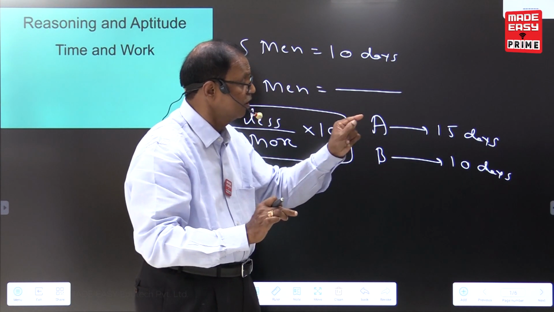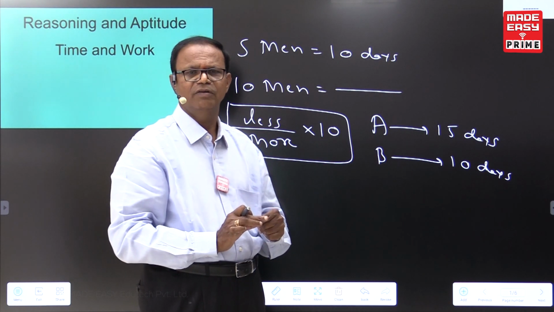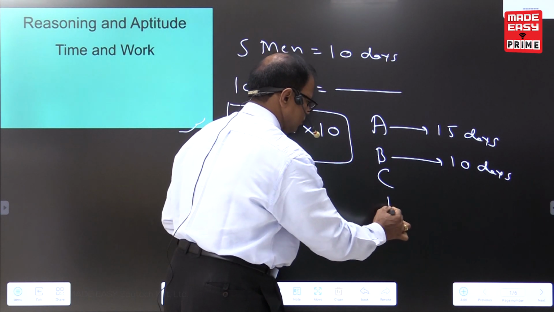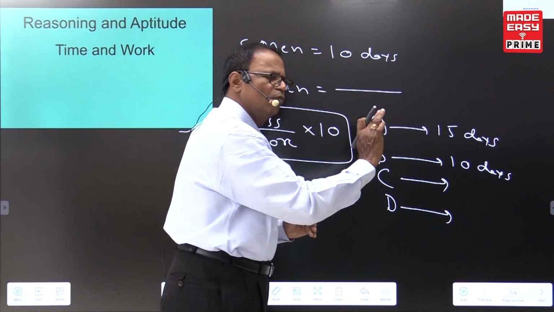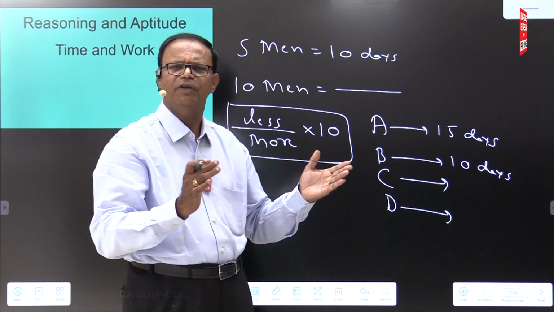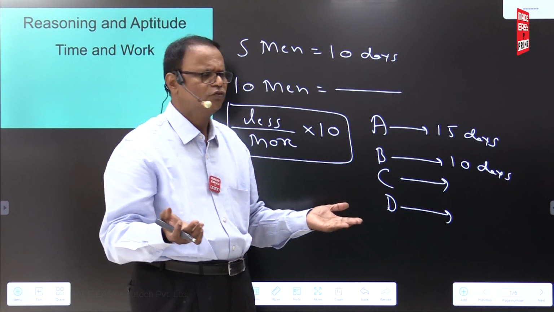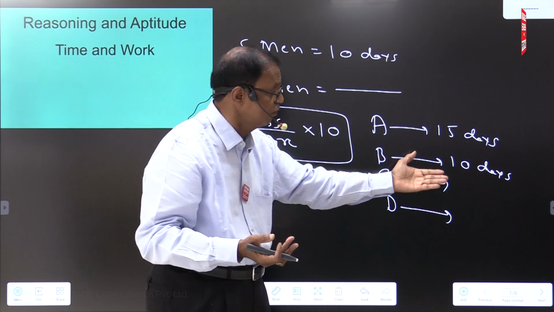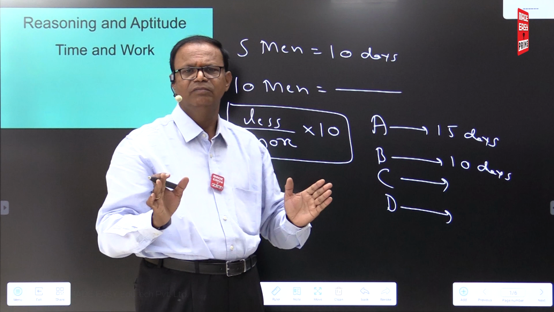So in every problem, wherever days are given, convert into 1 day. Wherever hours are given, convert into 1 hour. Wherever minutes are given, convert into 1 minute. For comparison, maximum 4 members; they never give more than 4 members. Sometimes they may give different names X, Y, Z, sometimes A, B, C, D. So where days are given, convert into 1 day, hours into 1 hour, minutes into 1 minute.